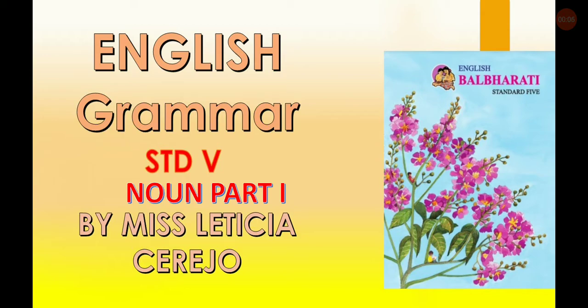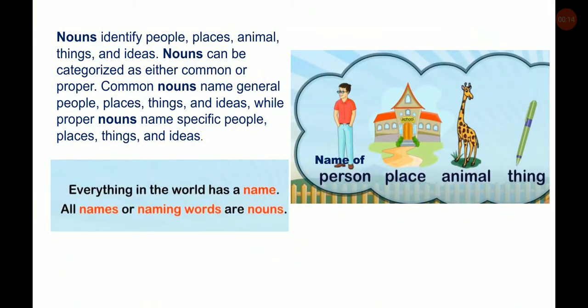English Grammar Standard 5 Noun Part 1. What are nouns? Nouns identify people, places, animals, things and ideas. Nouns can be categorized as either common or proper. Common nouns name general people, places, things and ideas, while proper nouns name specific people, places, things and ideas.